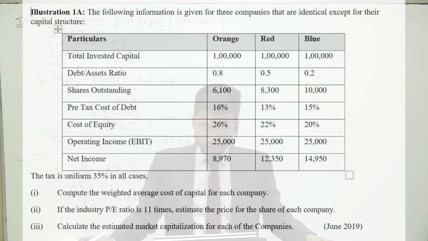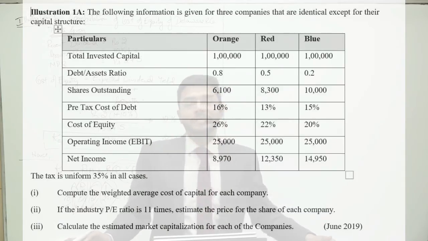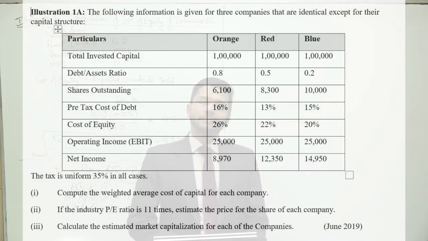Debt asset ratio, 80%. So debt asset ratio is given, guys, which means debt to total capital ratio is given and not debt to equity ratio. So assets represent the total capital and debt represents the debt element of that particular capital. 80%, 50% and 20%. So if I were to ask you what is the equity to capital ratio of Orange, what will you say? Sir, it is 20%. Equity is 20%, debt is 80%, 100% is the total assets or total capital of that particular company.